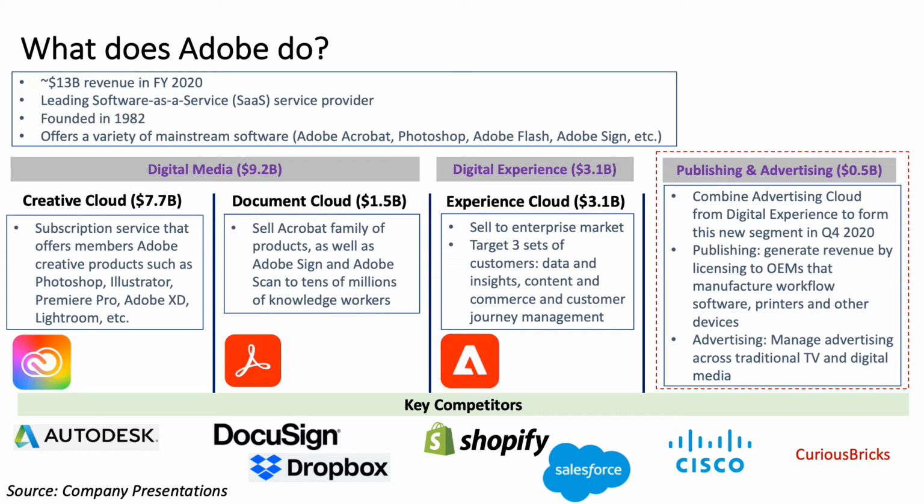Since this is our first time covering Adobe, we will start with a quick overview of what Adobe does and how they make money. Adobe is one of the leading SaaS companies with roughly $13 billion revenue. The company offers a variety of mainstream software such as Adobe Acrobat, Photoshop, Adobe Flash, and Adobe Sign, etc. Adobe divided its business into three segments: digital media, digital experience, and the newly created publishing and advertising segment.